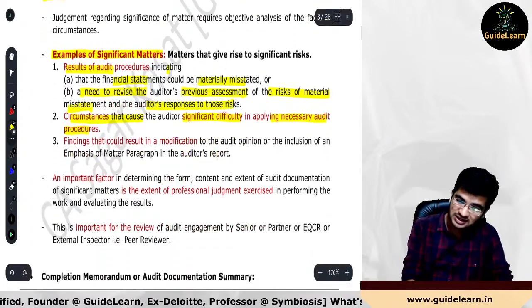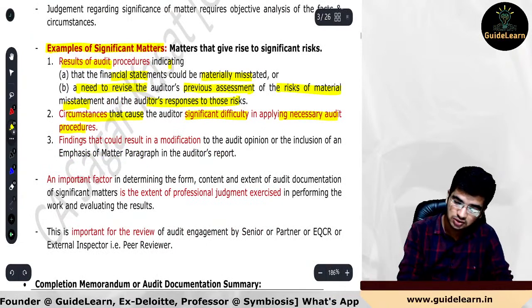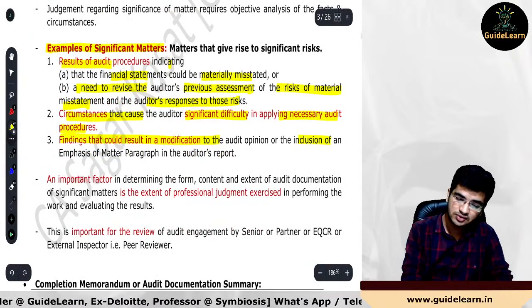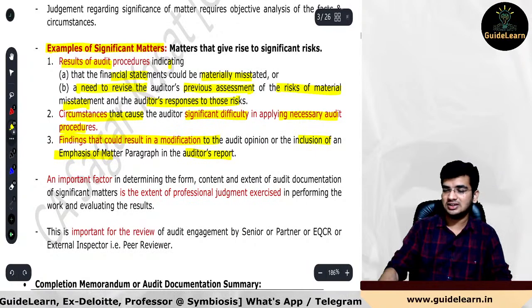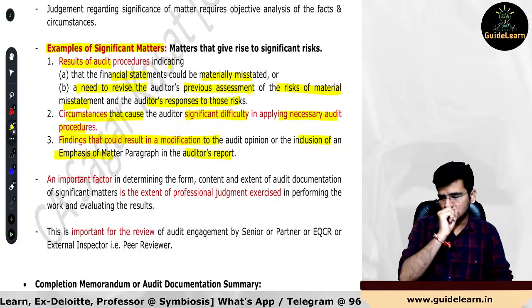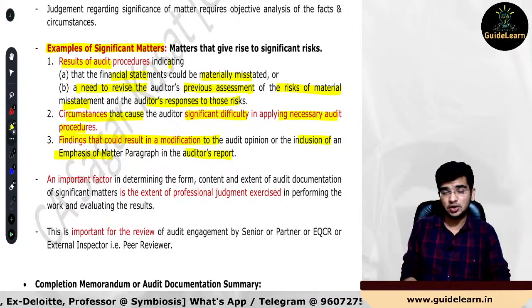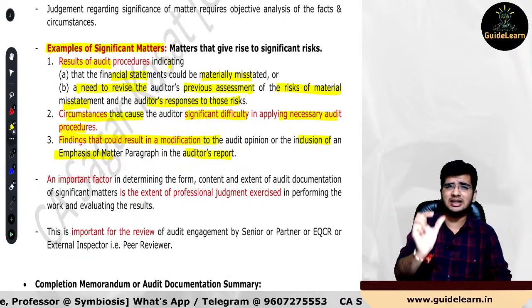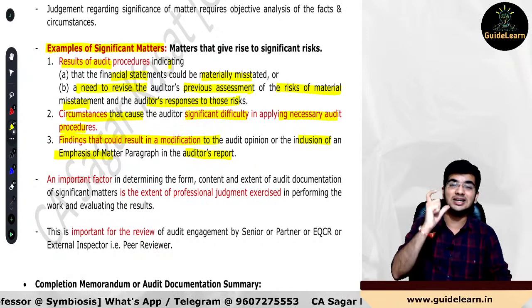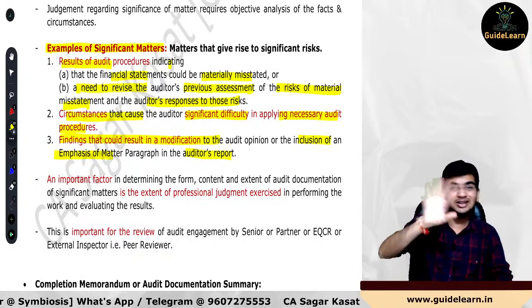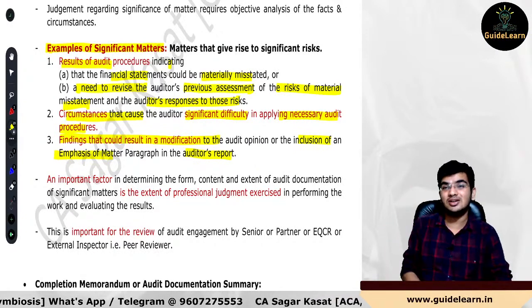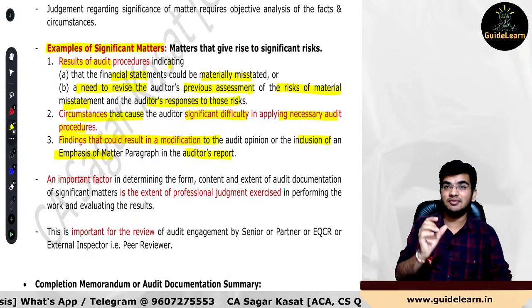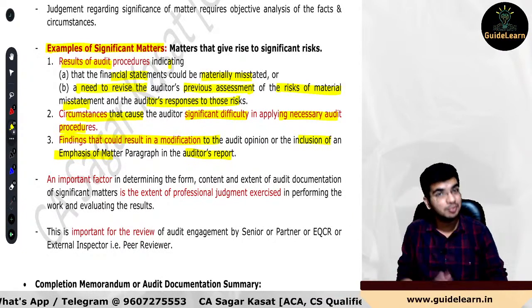Now next thing, findings that could result in a modification to the audit opinion or the inclusion of an emphasis of matter paragraph in the auditor's report. When they are saying you are getting any observation which results in the modification of opinion, it is so material, so important, so significant that the impact of that particular observation would be nothing but the modified opinion.